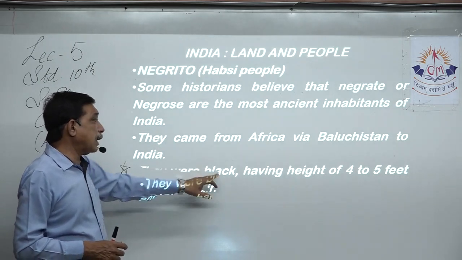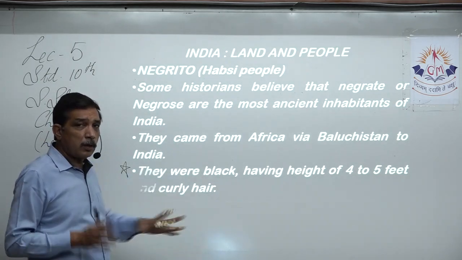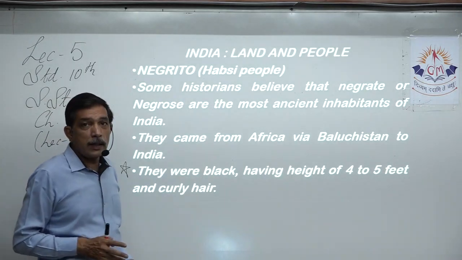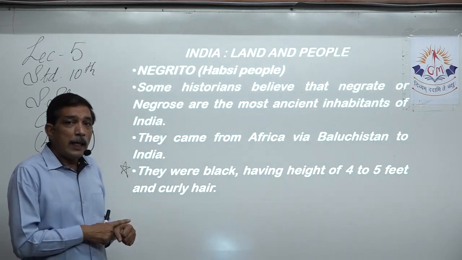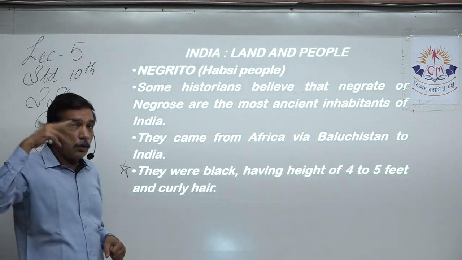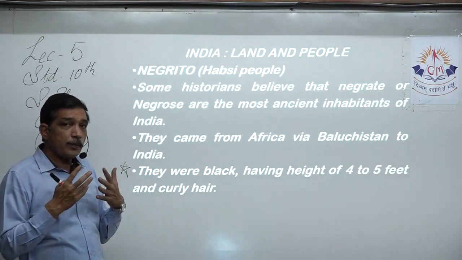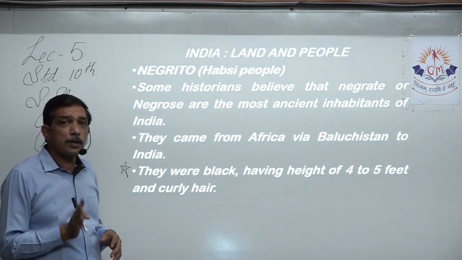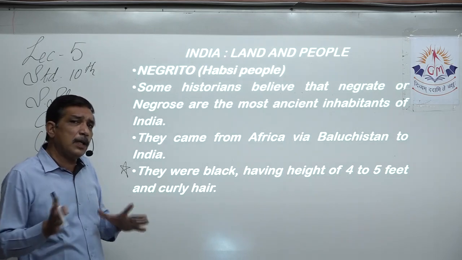Now, what is their skin color? Very, very important to remember. 2-3 points about physical features you should always remember. First thing is the color of the skin. Next is the color of the hair, how the hair is, how the face is, and what is the approximate height. These are the four things you remember in physical features for any of the tribes.